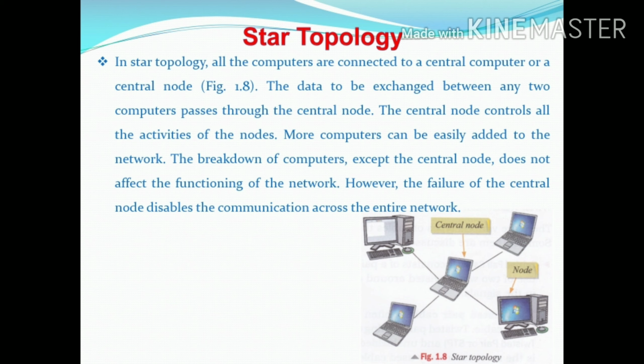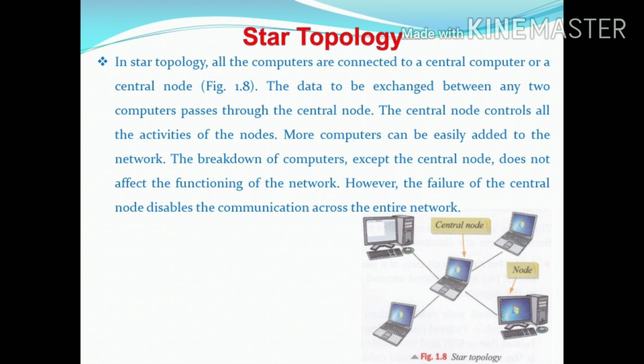In star topology, all computers are connected to a central computer or a central node. The data to be exchanged between any 2 computers passes through the central node. The central node controls all the activities of the nodes. More computers can be easily added to the network. The breakdown of computers except the central node does not affect the functioning of the network. However, the failure of a central node disables the communication across the entire network.